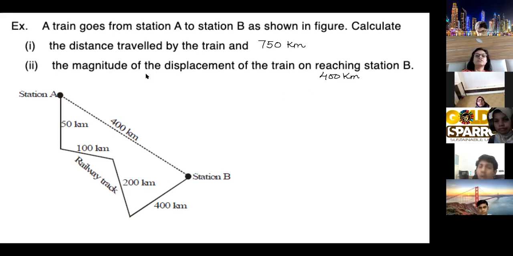Okay, one question I'll ask. Can displacement be greater than the distance? Can displacement be greater than the distance? Think about it.